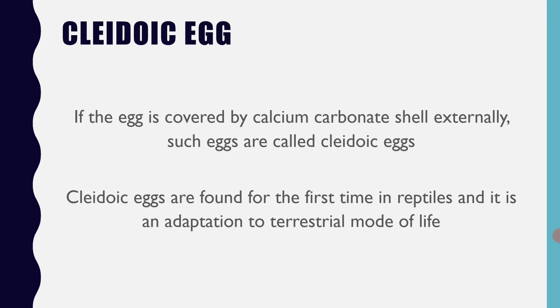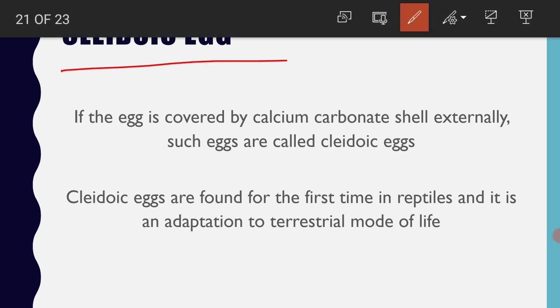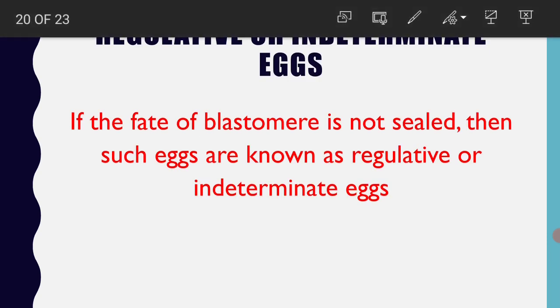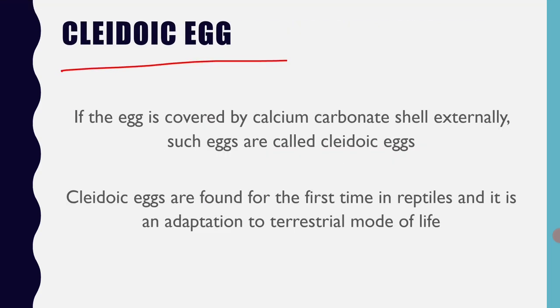And there is one more classification based on the presence of a calcium carbonate shell. If the egg contains amnion, chorion, allantois and yolk sac along with the external shell made up of calcium carbonate, such eggs are called cleidoic eggs. So what is a cleidoic egg? A cleidoic egg is the egg that is surrounded by the calcium carbonate shell. And cleidoic eggs are found for the first time in reptiles. So that is the reason why they have developed a terrestrial mode of life.